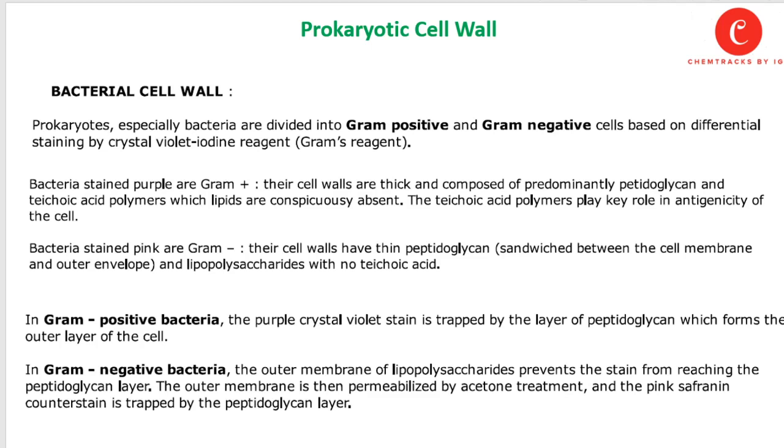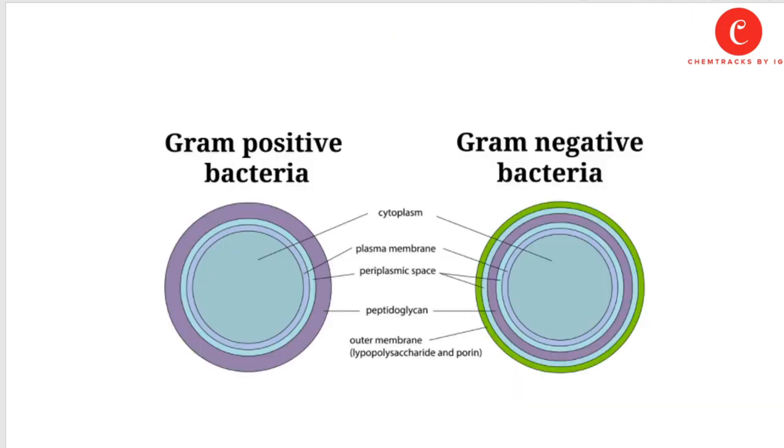In gram-positive bacteria, the purple crystal violet stain is trapped by the layer of peptidoglycan, which forms the outer layer of the cell, that is the cell wall. In gram-negative bacteria, the outer membrane of lipopolysaccharides prevents the stain from reaching the peptidoglycan layer. The outer membrane is then permeabilized by the acetone treatment, and the pink safranin counterstain is trapped by the peptidoglycan layer. And here is the difference between the cell walls of gram-positive and gram-negative bacteria.